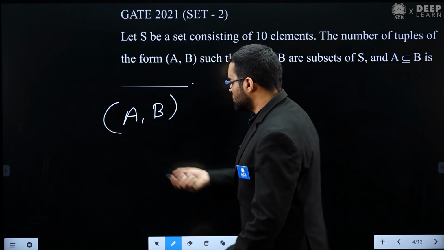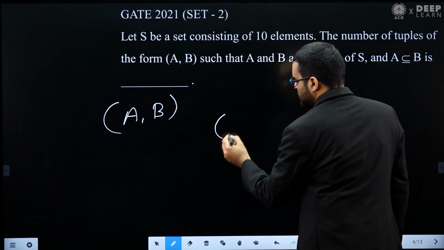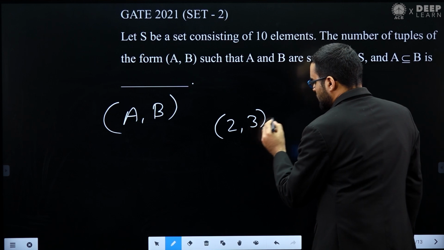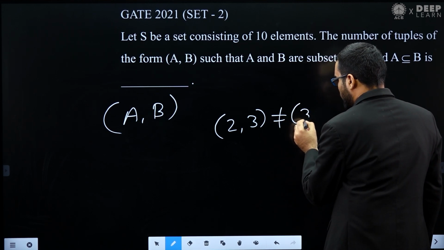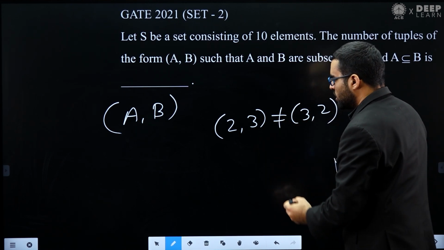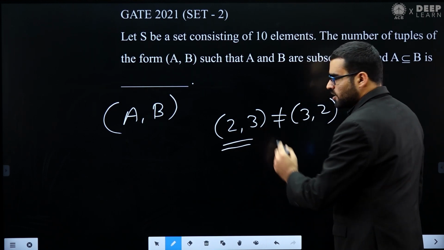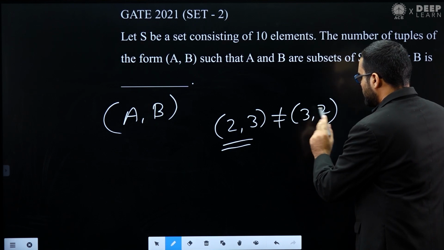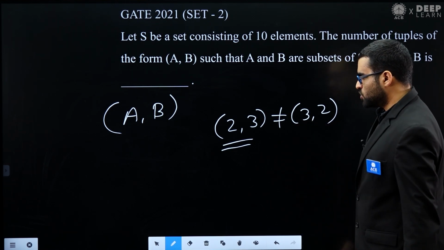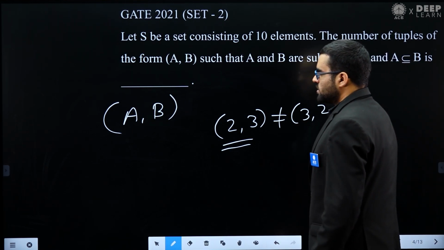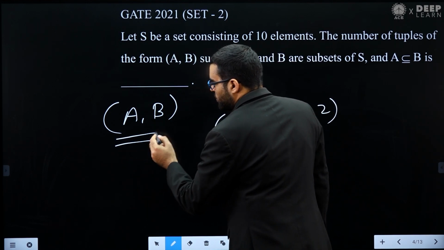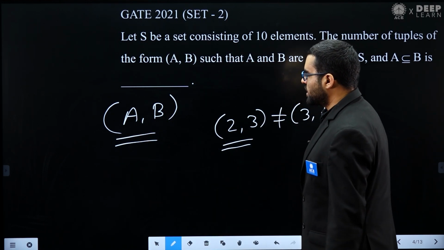What I want to say is that (2, 3) is not the same as (3, 2), because here the first element is 2 and the second element is 3, and here the first element is 3 and the second element is 2. So he is asking how many such ordered pairs, how many such tuples, we can make.